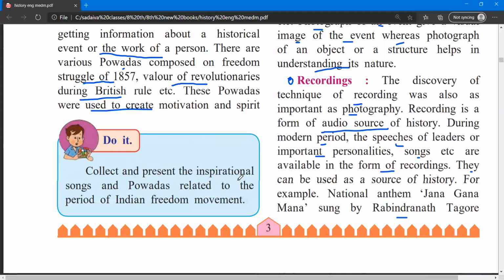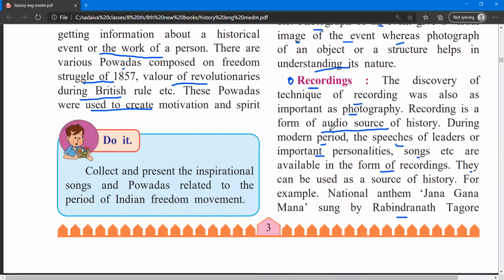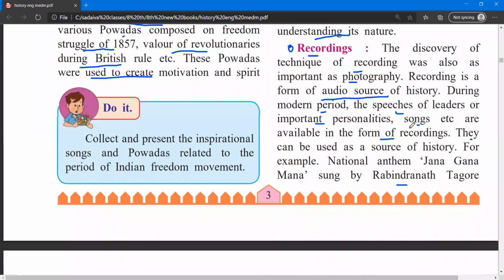Even if he went there only once, from the recording the people of Singapore can hear Subhash Chandra Bose. So this is why recording is important, and that's why it is the best source of history. They call it the audible source of history.